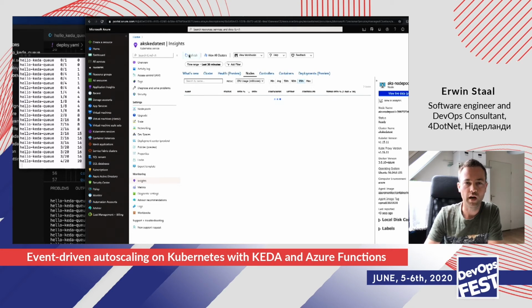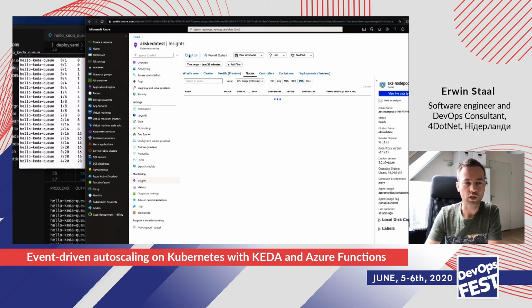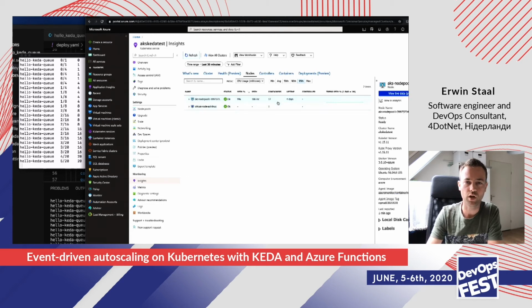So maybe if I hit refresh a few times, and if it's quick enough today, you will actually see that all the containers that have been started over here actually end up on my virtual node and not on my AKS cluster, because it's doing a balancing thing there. And I also told it in my YAML file that I would like it to go to the virtual node instead of to my default AKS cluster.